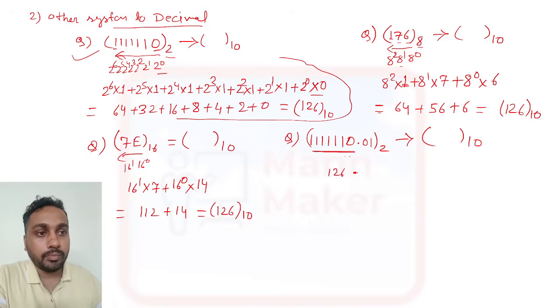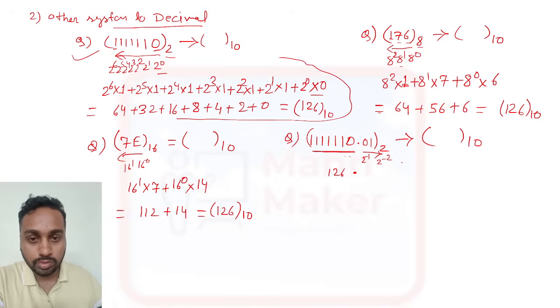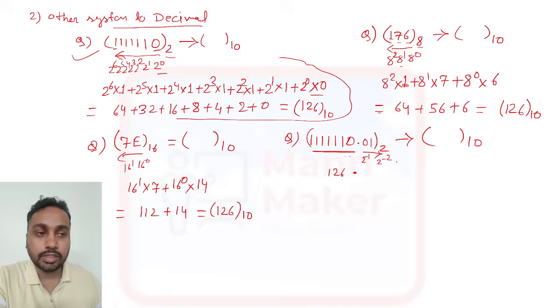After the decimal point, you need to go like this, and the first position is 2 to the power minus 1, and the next one is 2 to the power minus 2. If you have more digits, you put 2 to the power minus 3, 2 to the power minus 4, like this.